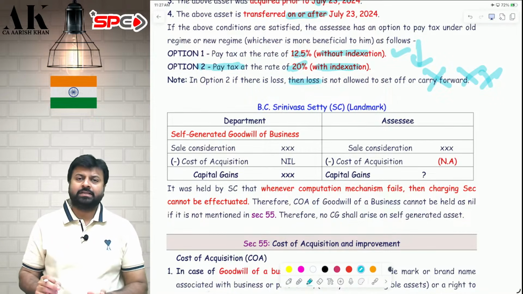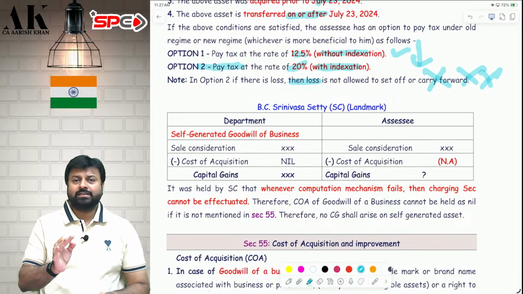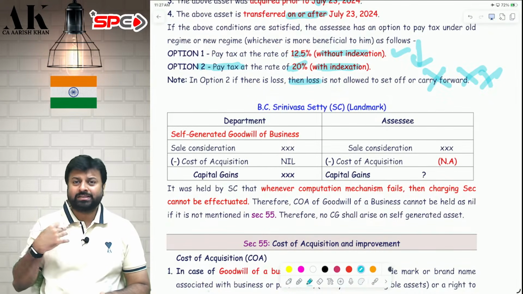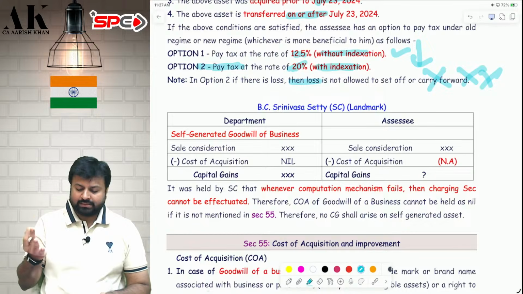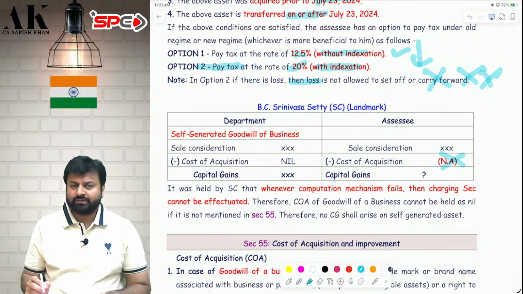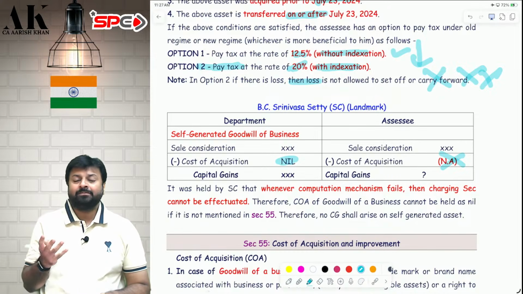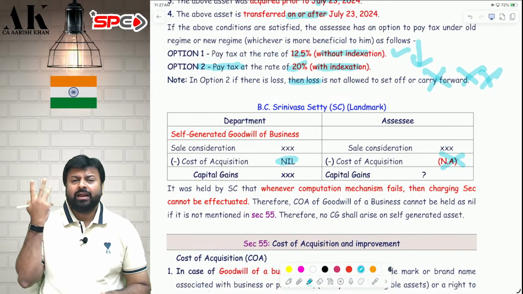What has happened in BC Srinivasa Setty, sir? The assessee has sold his business. While selling his business, he also sold his self-generated goodwill. The assessee said that the cost of acquisition of the self-generated goodwill is not applicable, but the department is saying it is nil. Assessee asked where it is written nil. It was nowhere written at that time that it was nil.